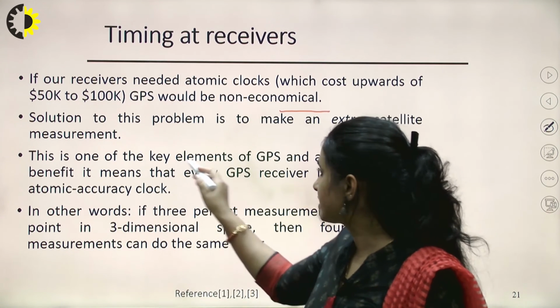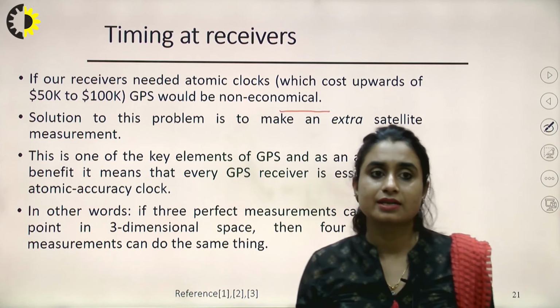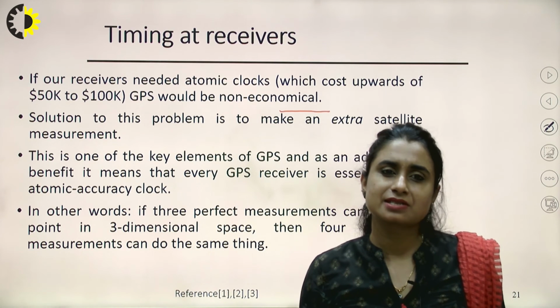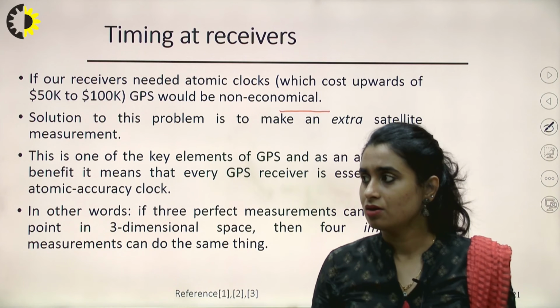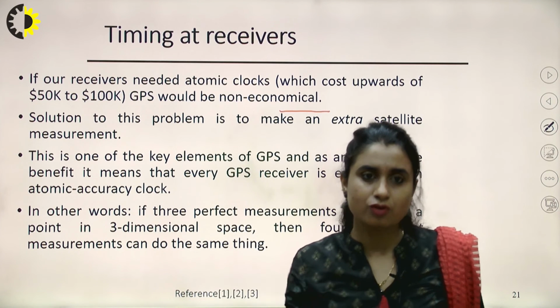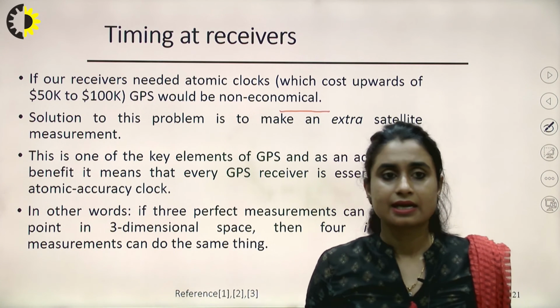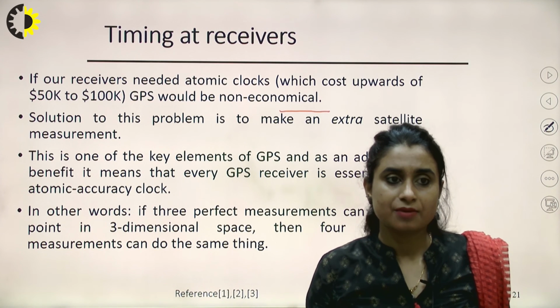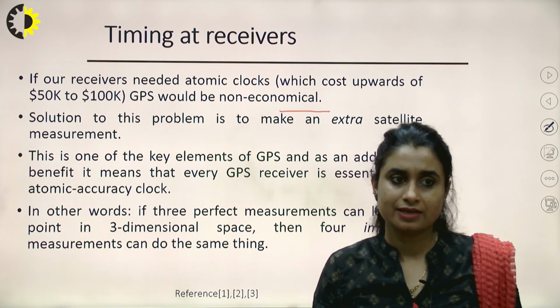This is one of the key elements of GPS, and as an added side benefit, it means that every GPS receiver is essentially an atomic accuracy clock. Although it is not installed in there, with the help of measurement of that 4th satellite, it is enabled. If 3 satellites can give an imperfect calculation, the 4th will give a perfect calculation, right?